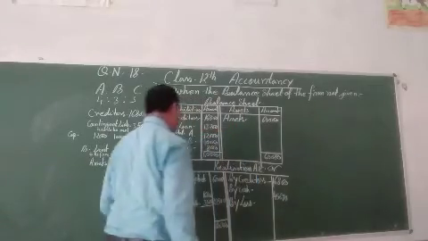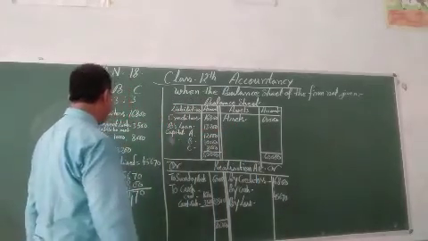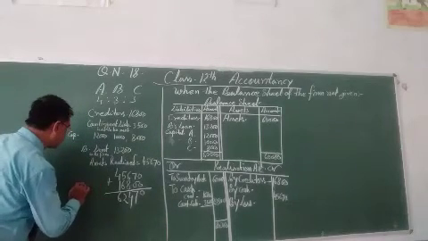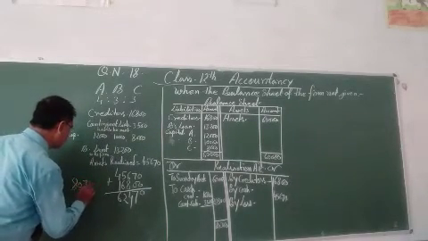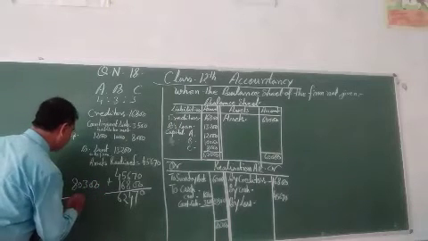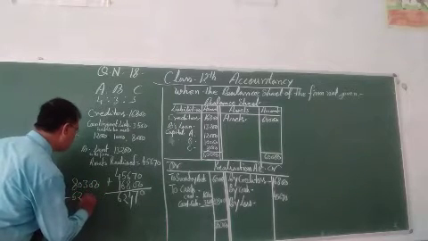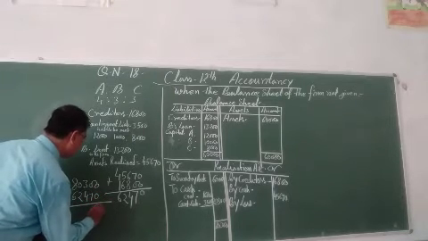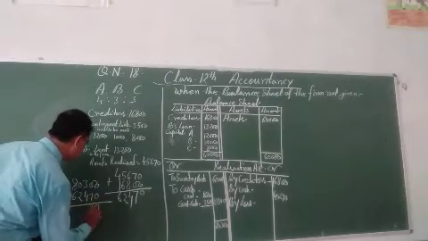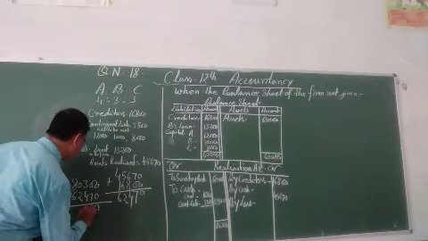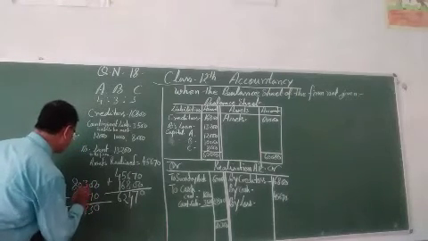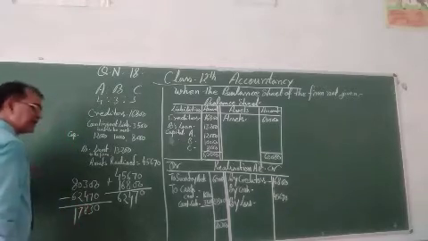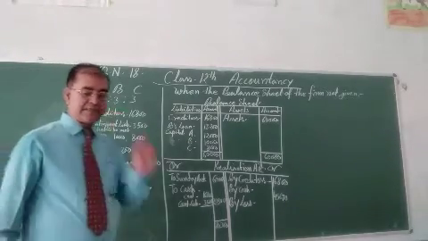The difference amount: 80,300, you can see in the working note, 80,300 minus 62,470. 10 minus 7 is 3, 12 minus 4 is 8, 9 minus 2 is 7, so 17,830.